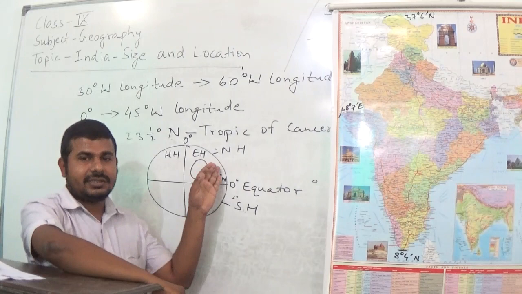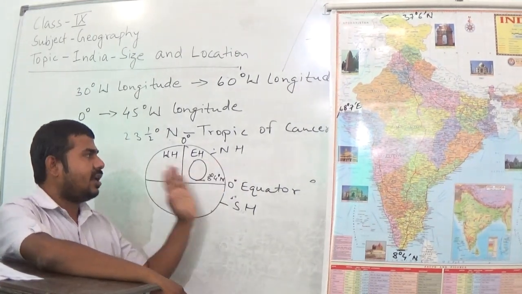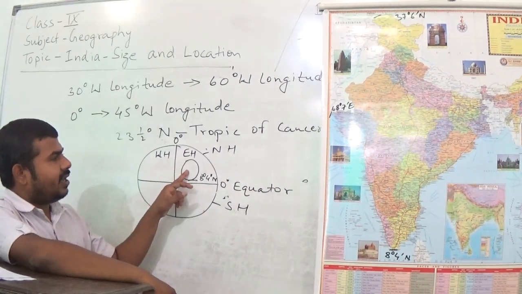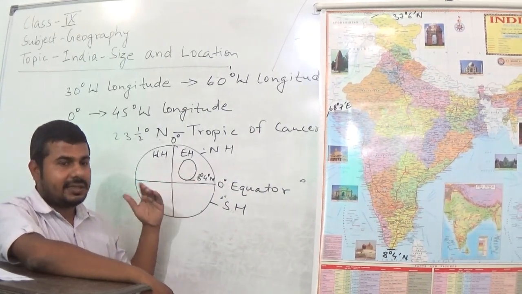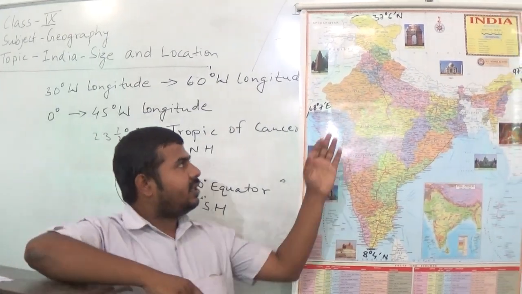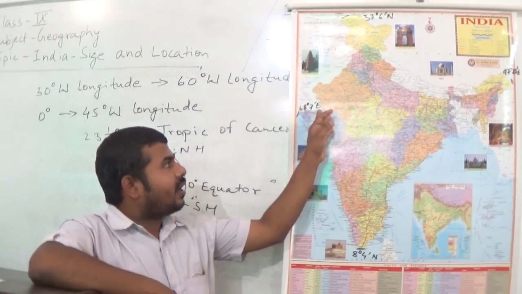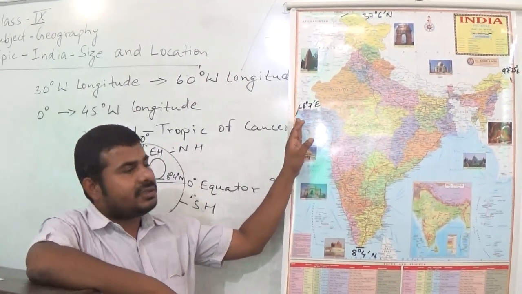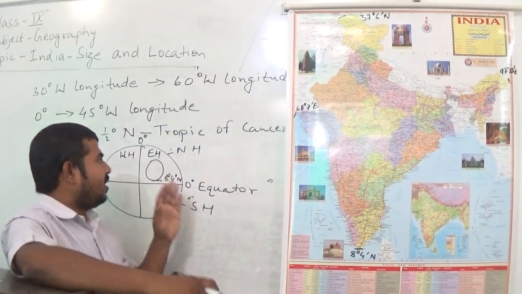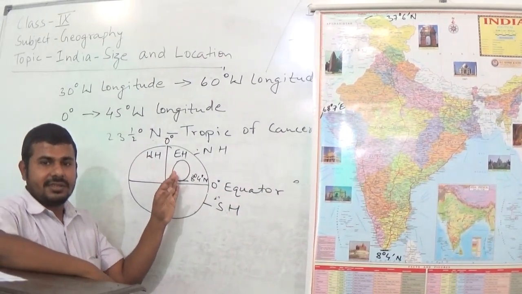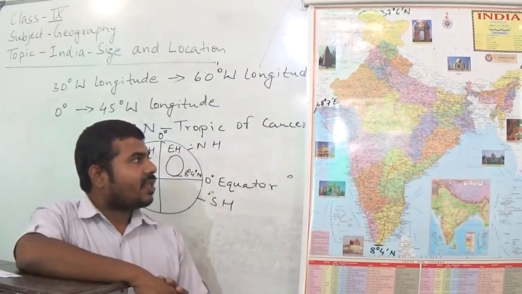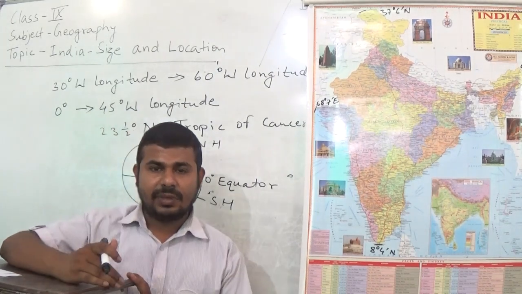So India lies totally in the eastern hemisphere. I am repeating this. India lies entirely in the eastern hemisphere. That's why we write east here, because its western part is also located in the eastern part of the world. Now I hope you have understood this. So let us move to the next topic.